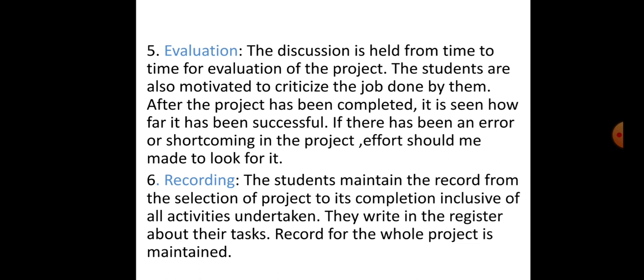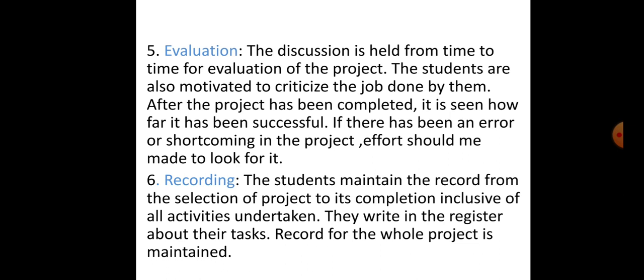After the project has been completed, it is seen how far it has been successful. If there has been an error or shortcoming in the project, efforts should be made to look for it. The students should criticize themselves and evaluate their own achievements and failure.